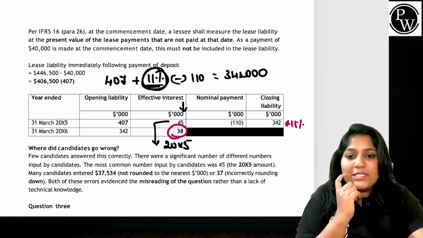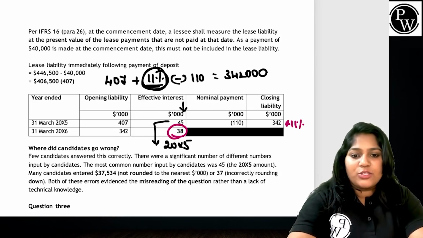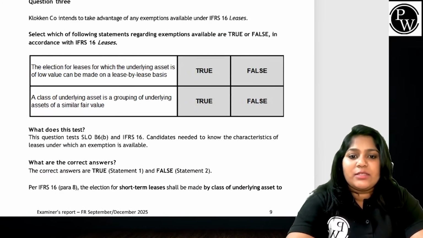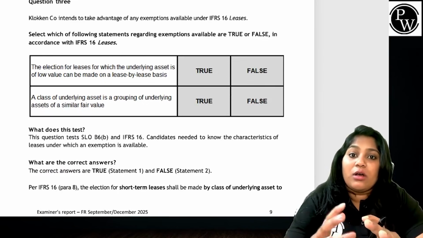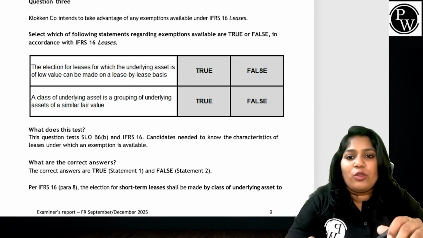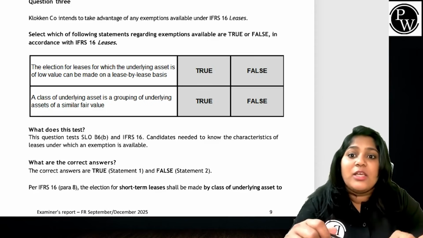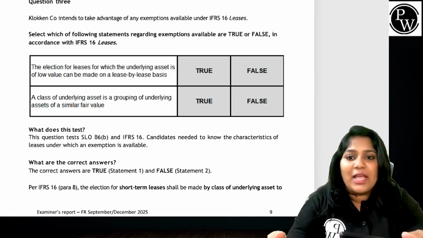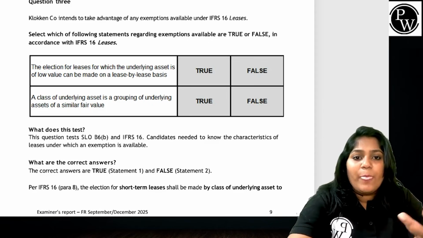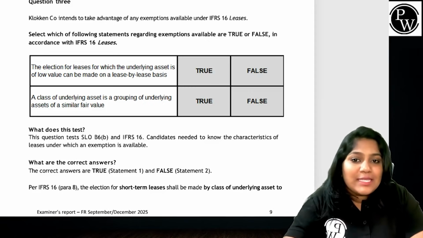Right? So let's go to question number 3 on the same adjustment. Question number 3 talks about Clock & Company, which intends to take advantage of any exemption available under IFRS 16 Leases. Fair enough. Select which of the following statements regarding exemptions available are true or false in accordance with IFRS 16 Leases. The election for leases for which the underlying asset is of low value can be made on a lease by lease basis. So if it is a low value asset, can you consider that as a lease exempted asset, which we call a lease by lease basis?